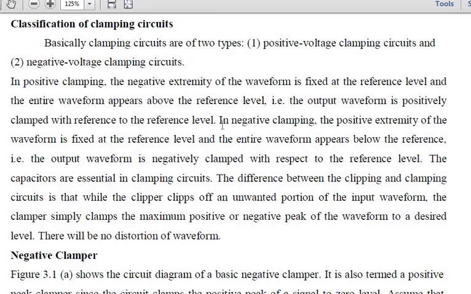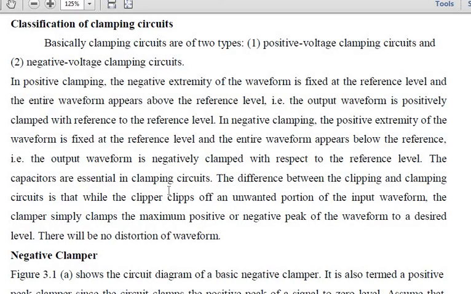When it comes to the negative clamping, what happens? The positive extremity of the waveform will be fixed at a reference level. Means the upper part will be fixed and the entire waveform will be appearing below the reference level. That is, the output waveform is negatively clamped with respect to the reference level. So the capacitors are very essential in your clamping circuits.